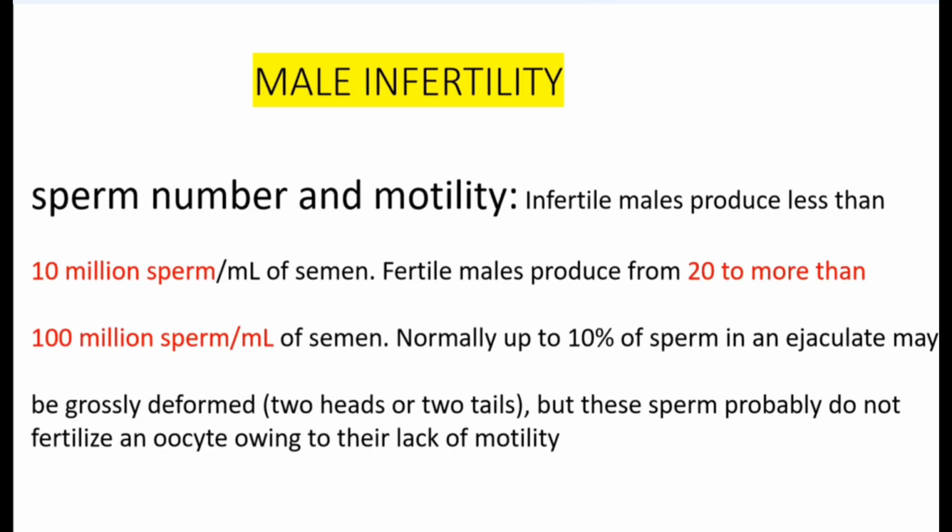Male infertility depends upon sperm number and motility. Infertile males produce less than 10 million sperm per ml of semen. Fertile males produce from 20 to more than 100 million sperm per ml of semen. Normally, up to 10% of sperm in an ejaculate may be grossly deformed, but these sperm probably do not fertilize an oocyte owing to their lack of motility.